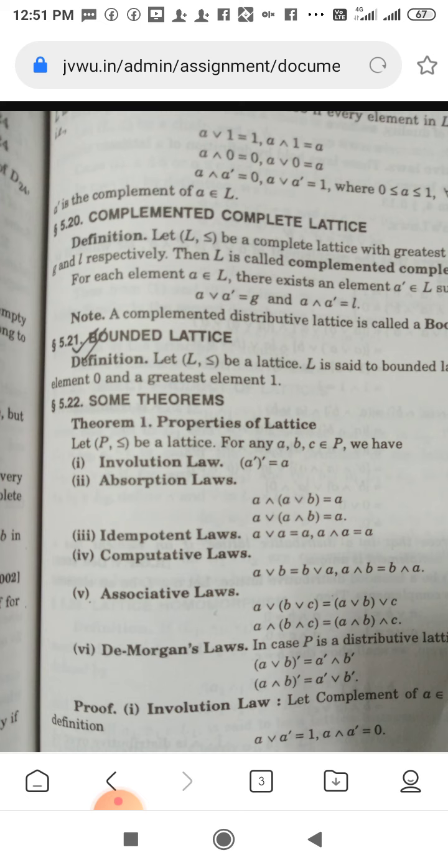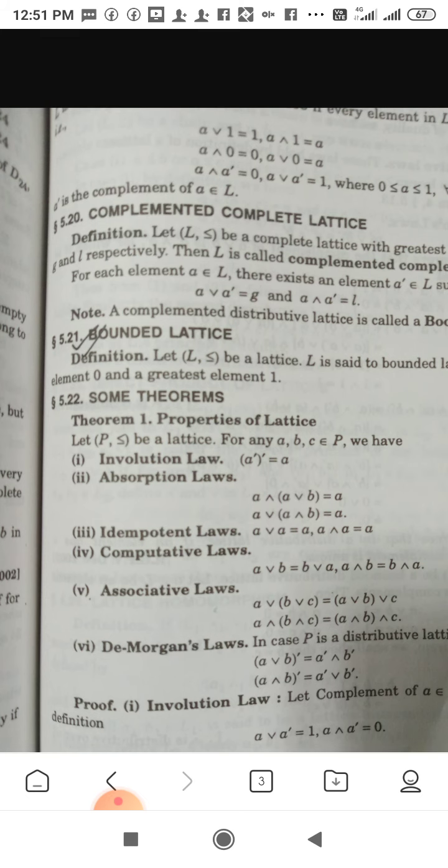Theorem 1, properties of the lattice. Let (P, ≤) be a lattice, for any A, B, C belonging to P. We have the involution law: (A dash) dash is equal to A itself. Absorption law: A meet (A join B) is equal to A join (A meet B) is equal to A. Idempotent law: A join A is equal to A meet A is equal to A.